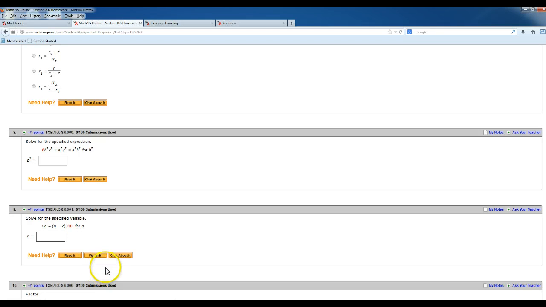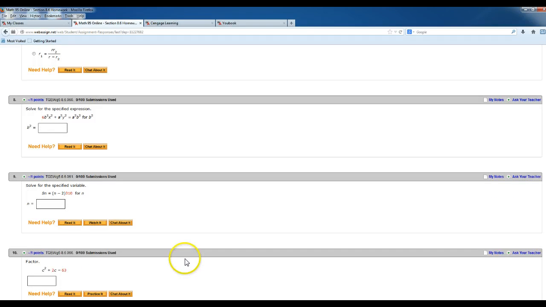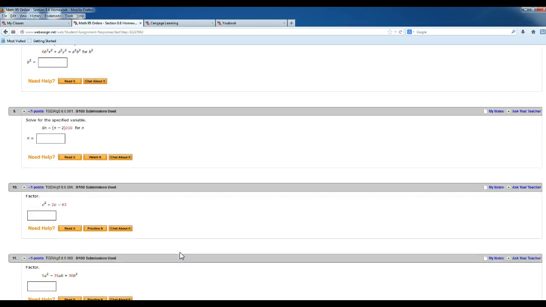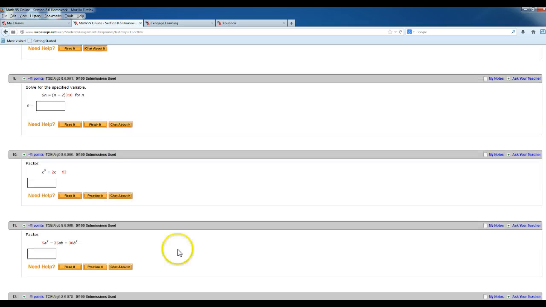If you just immediately go to the assistance before attempting the problem, then chances are you don't have enough background information and you need to go and do a little more studying of the topics before you attempt the homework. Now let's say you are in this section and you're working on problems and you're still finding yourself stuck. I watched the videos, I read it from the textbook, but I'm still not quite understanding. What else can you do in terms of studying?